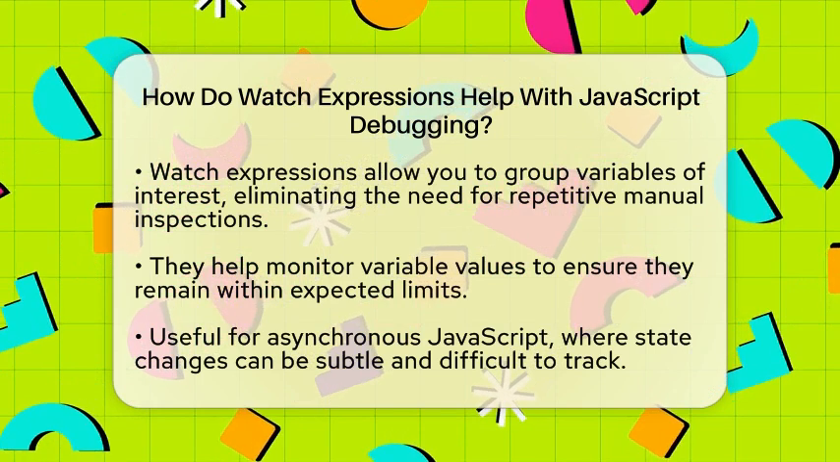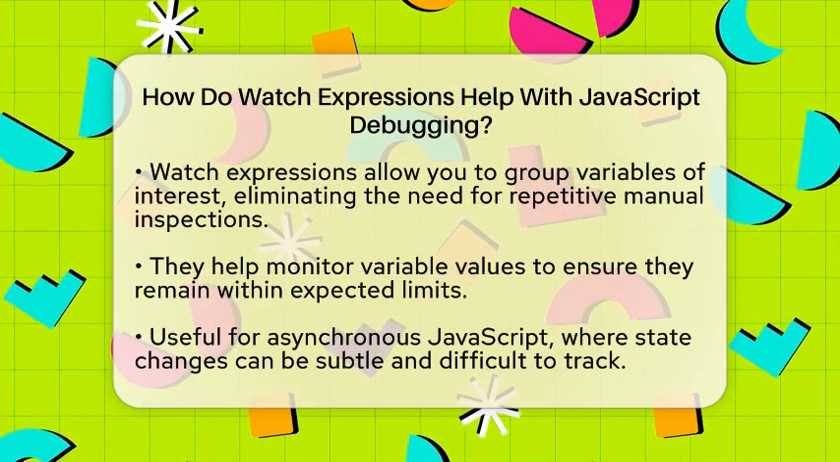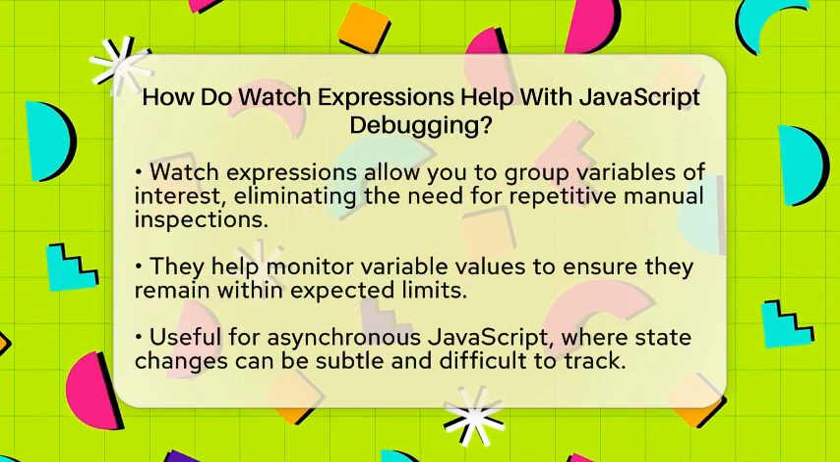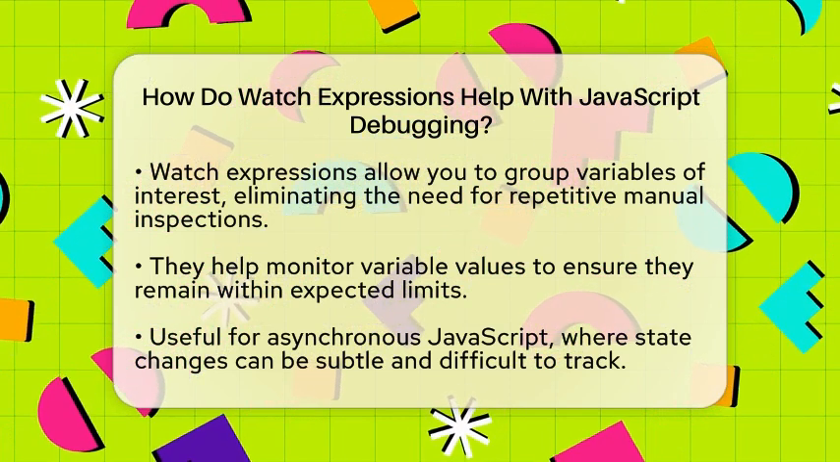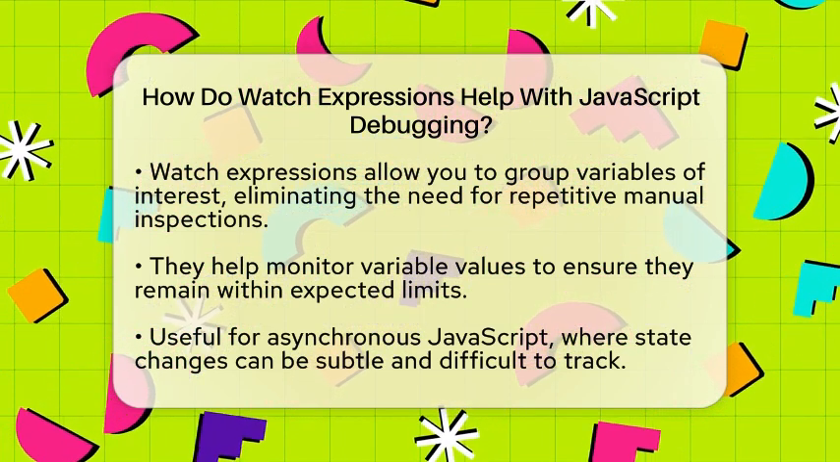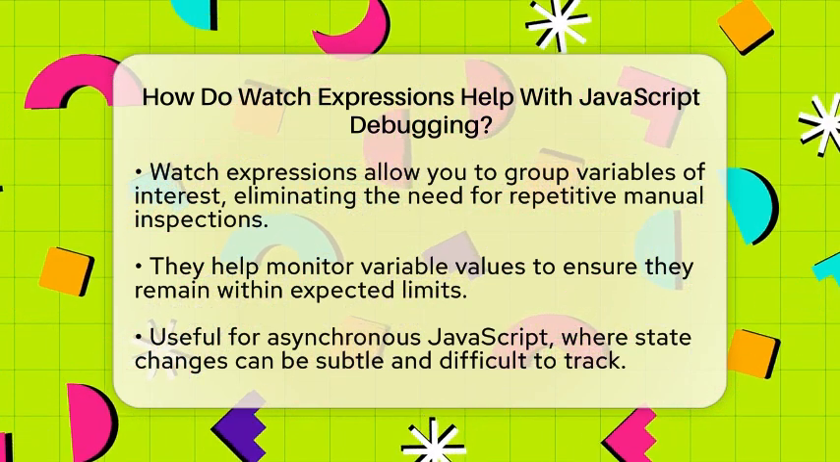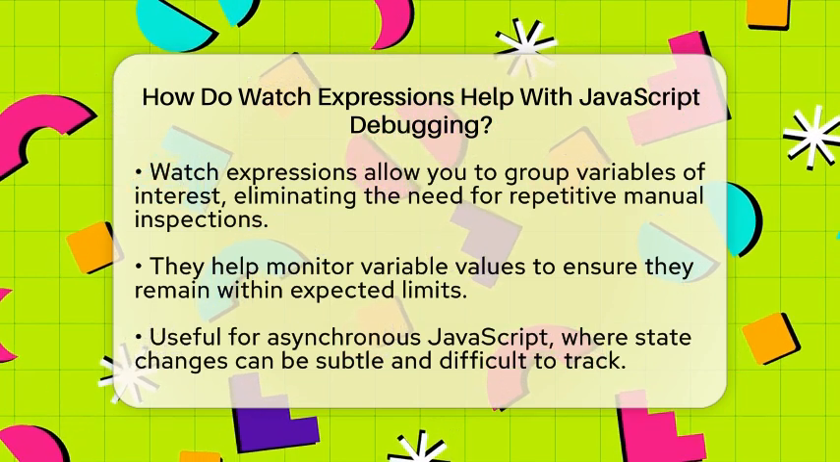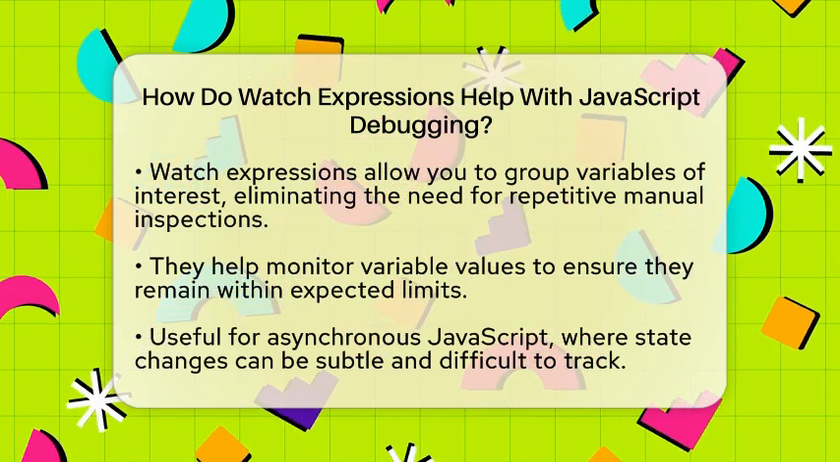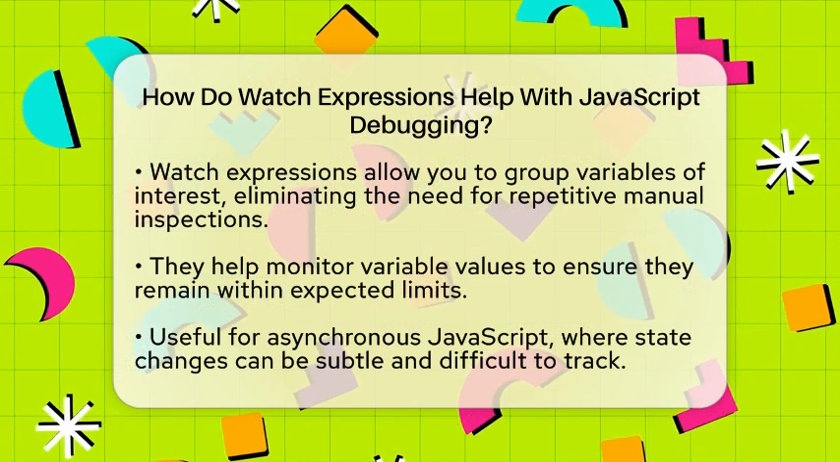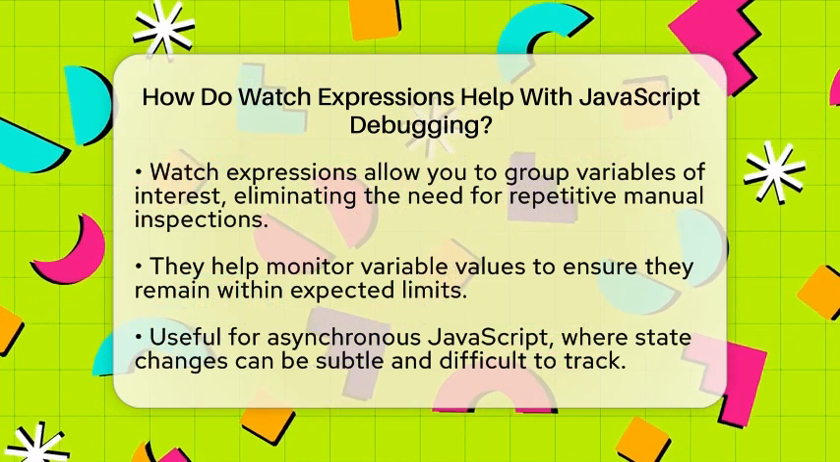At a basic level, watch expressions help you group variables or expressions of interest in one place. You do not have to inspect them manually over and over again. For example, you can watch a variable's value to see if it stays within expected limits. If it goes outside those limits, you will know something is wrong right away.